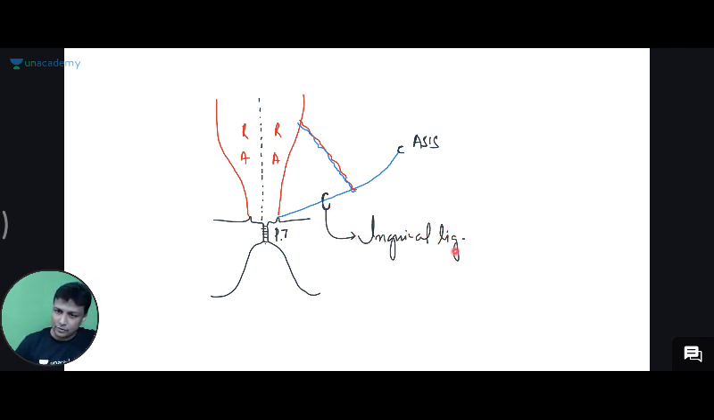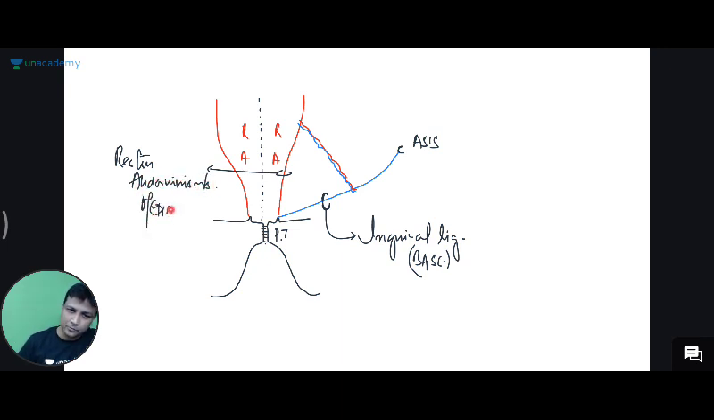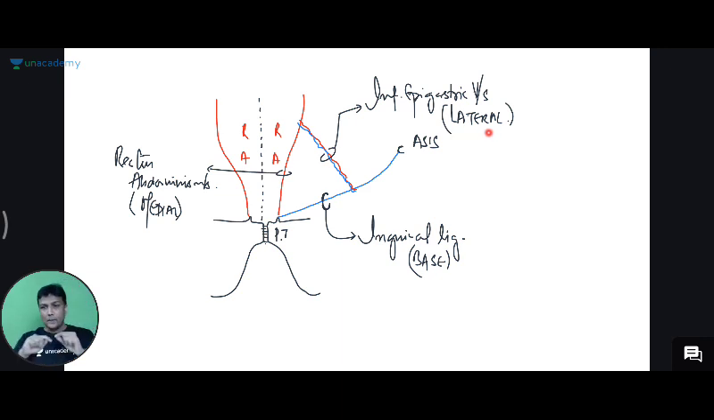Inguinal ligament is going to form the base of Hasselbalch's triangle. Rectus abdominis muscle, that is going to form which boundary? The medial boundary. And then finally this one here, that is your inferior epigastric vessels. Inferior epigastric vessels, they are actually the ones which are going to form the lateral boundary. Base will be formed with the inguinal ligament, medially rectus abdominis muscle, and laterally you'll be having the inferior epigastric vessels.